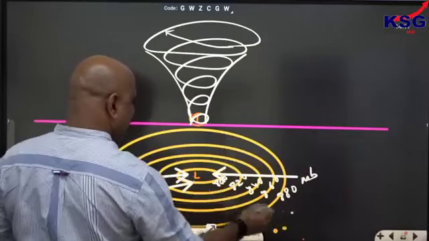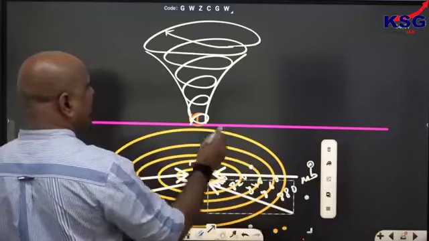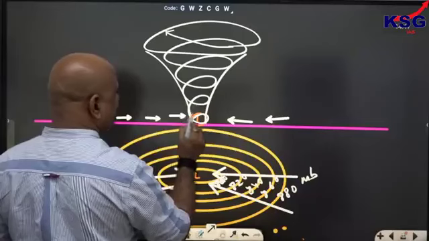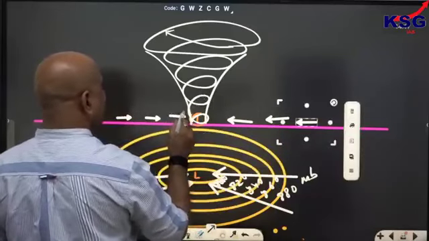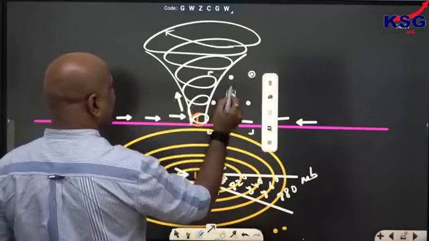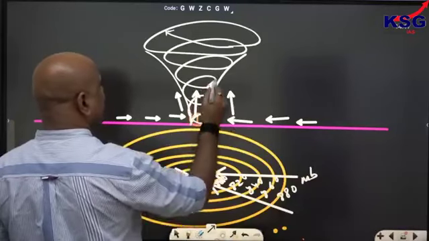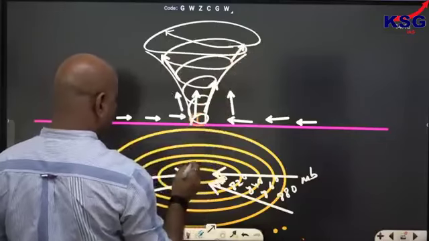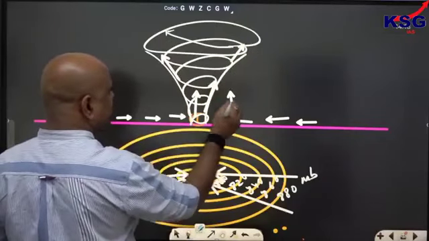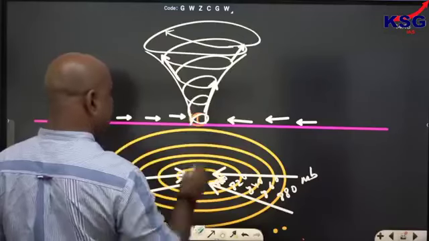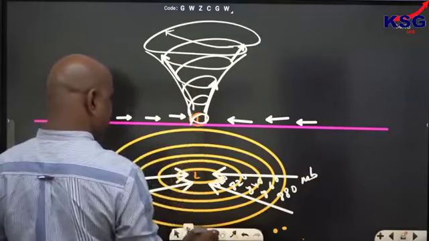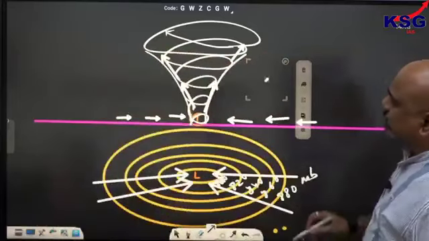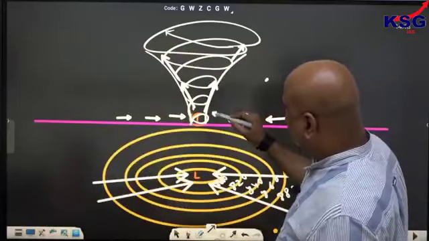The air comes from the periphery and converges here. Convergence takes place, and subsequently there is a rise in the air parcel.